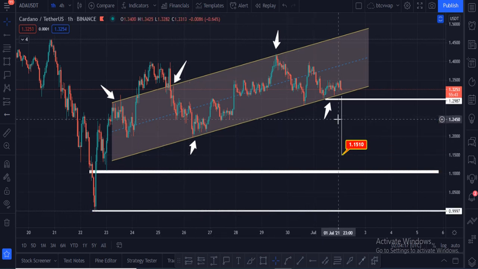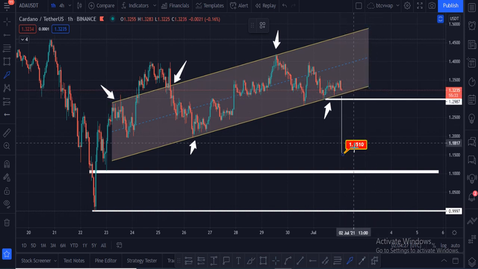But our initial target will be like this. If Cardano holds this zone, then it will go up to hit this blue line, and it can hit $1.40 again, maybe $1.42 again.